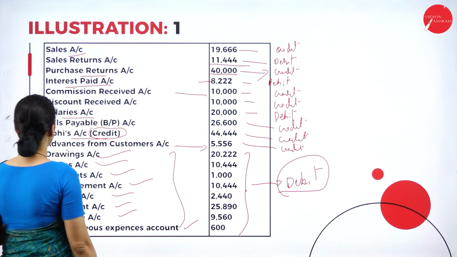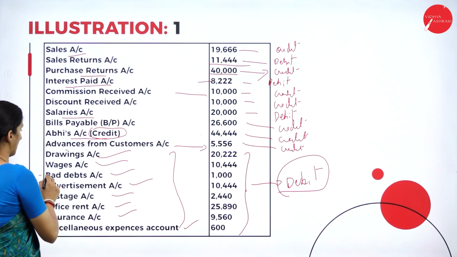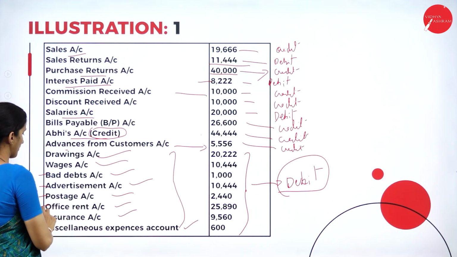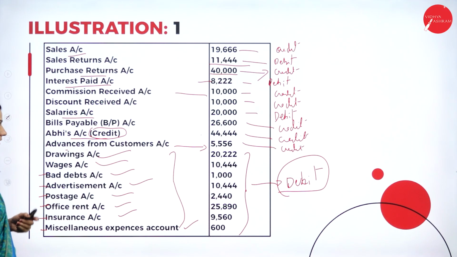Then we have drawings, wages, bad debts, advertisement, postage, office rent, insurance and miscellaneous expenses. All these are expenses, which come under the debit side.